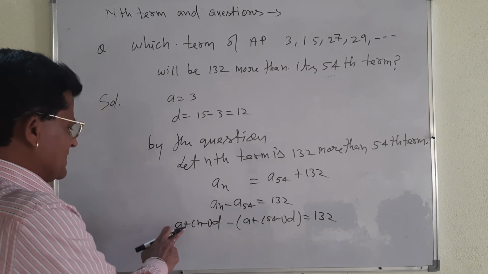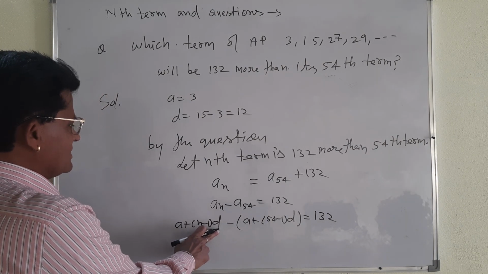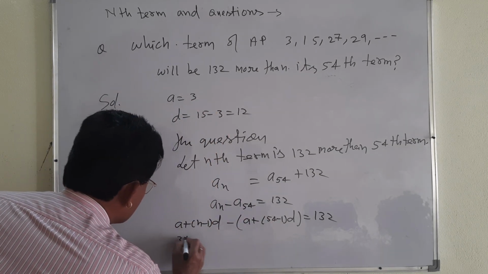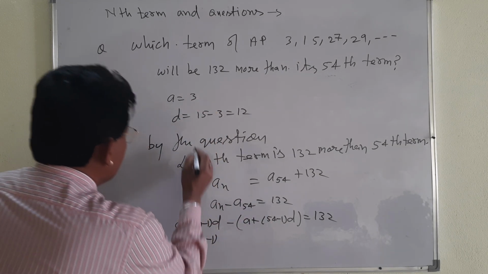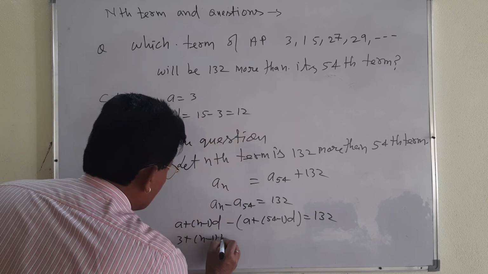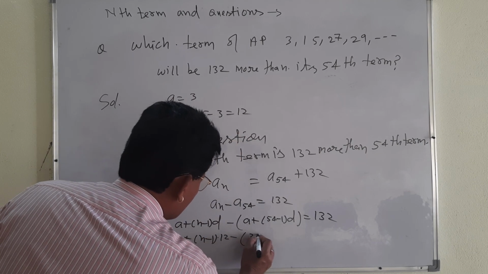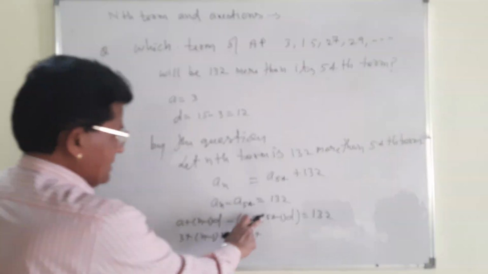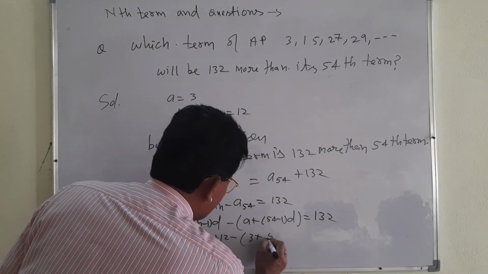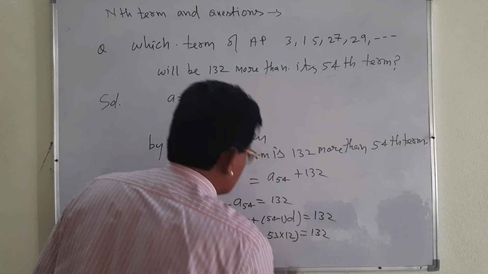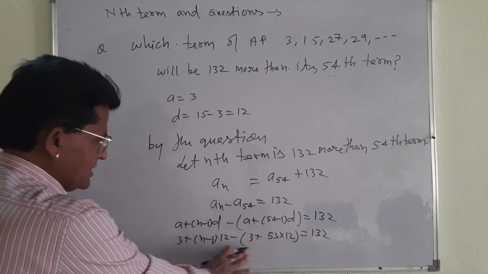Let me substitute the values of a and d here. A is 3. Let me write 3 plus (n minus 1). D is 12, so 12 into (n minus 1), and on the right side, 3 plus 54 minus 1, which is 53, into 12 will be equal to 132. You got this line?